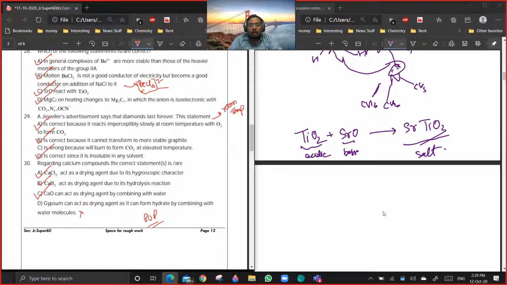It is saying that it cannot transform to the more stable graphite form. Okay, at room temperature it cannot. The point is, at some point, if the temperature is at present.